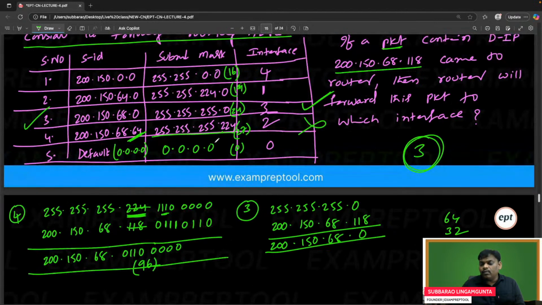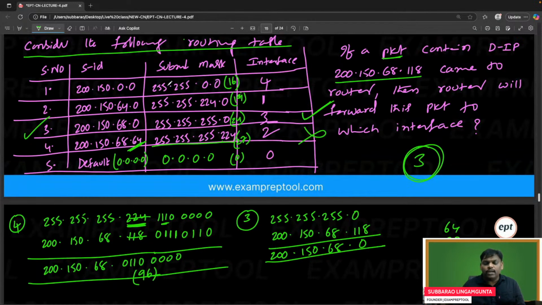So don't do it blindly. The only blunder students make is trying row by row: first row, second row, third row. Why are you trying row by row? Do you want any match or the longest match? If you want the longest match, please try the longest one first. If it is missed, try the next longest one. What is the meaning of longest one? Whichever has more ones in the subnet mask. If more than one matches, you have to take the longest. The longest is the fourth one, but it is not matching. The next longest, the third one, is matching, so take it.